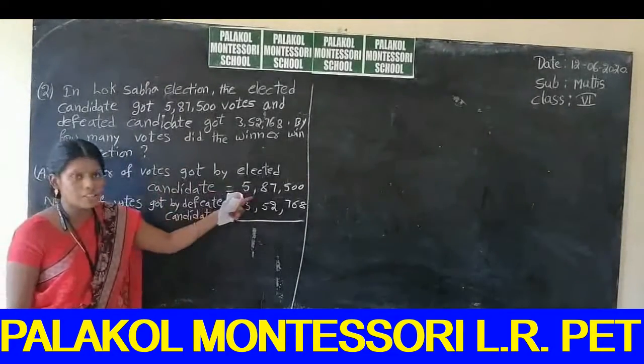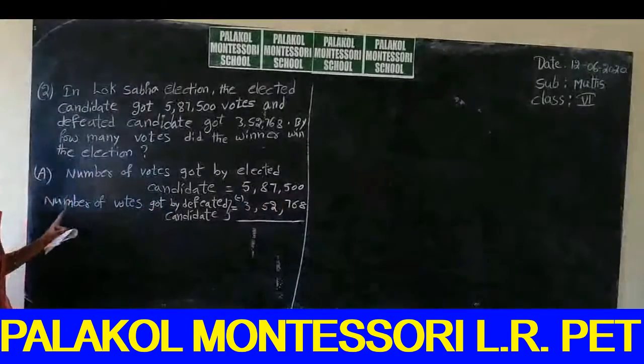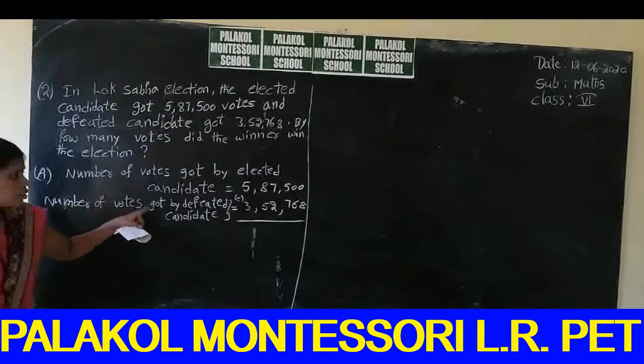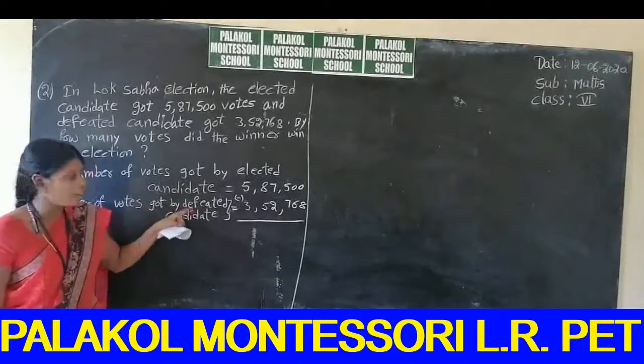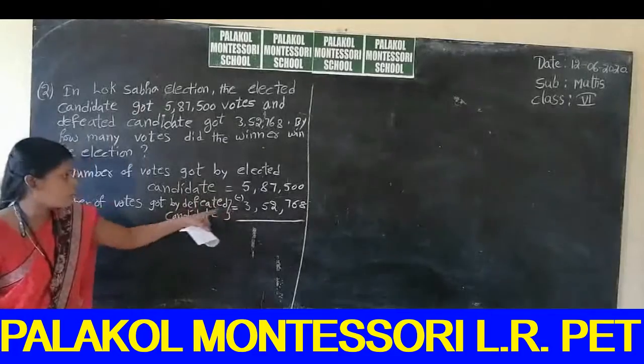So how many votes did the winner get? 5,87,500 votes.